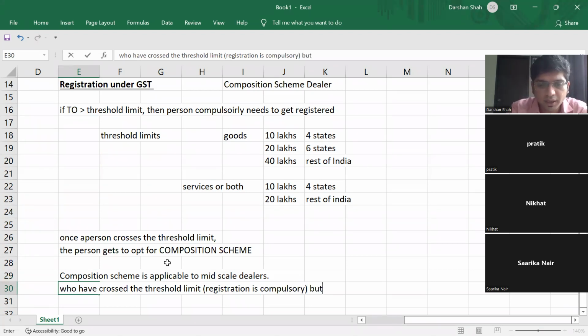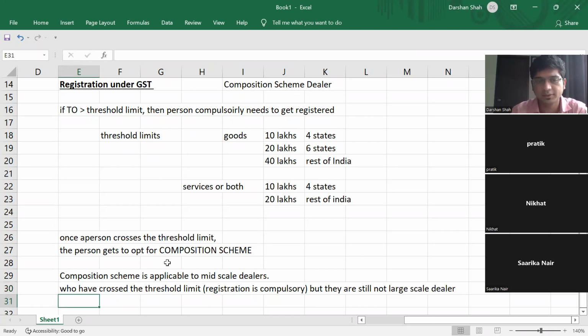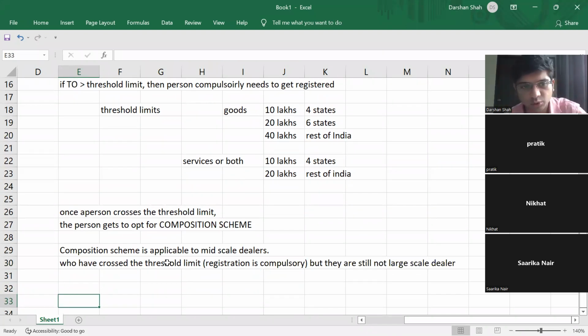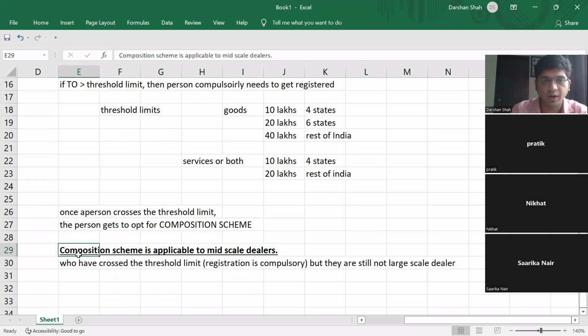But they are still not considered large scale dealers. So there is a limit for that also, we'll have to see. If you fall above the threshold limit and below a certain limit, the composition limit, then you can opt for composition scheme. And I'll tell you what the limit is.